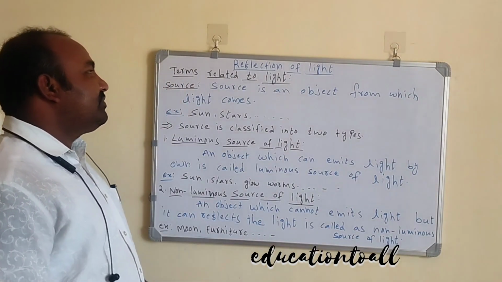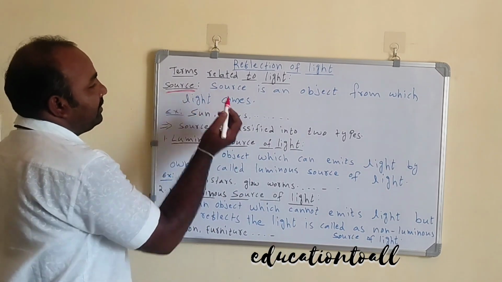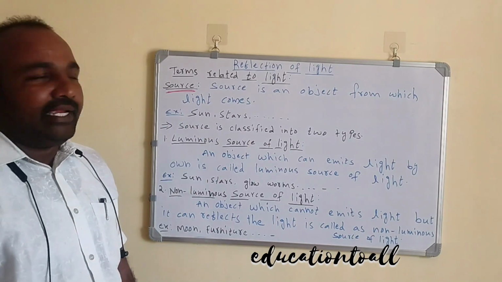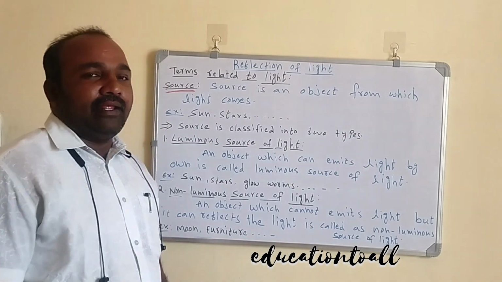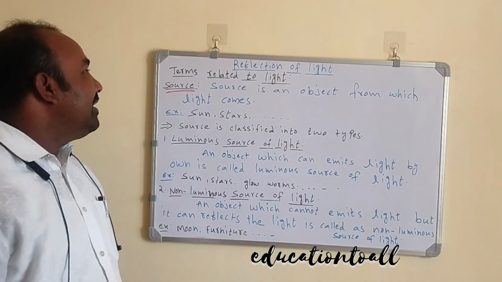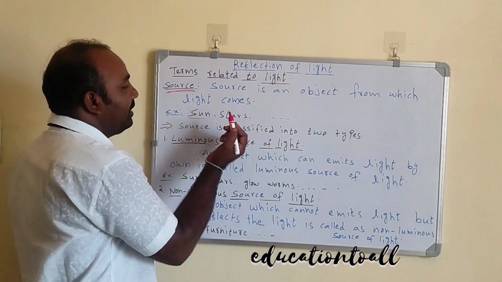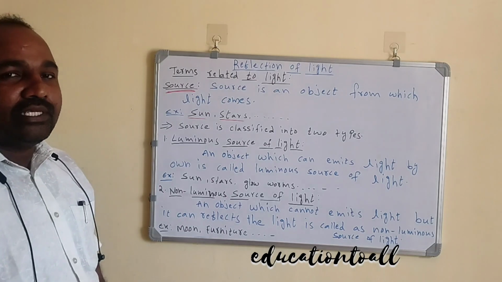Next, terms related to light. The first one is source of light. First of all, what is a source? A source is an object from which light comes. The sources which emit light, or give light, are called sources of light. For example, the sun, stars, glowworms and so on. These are the sources of light.